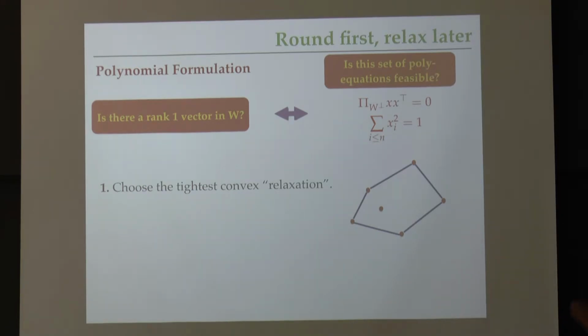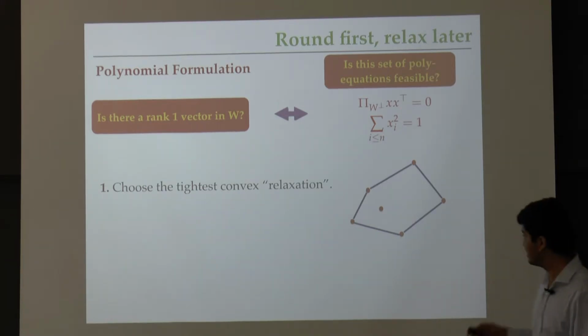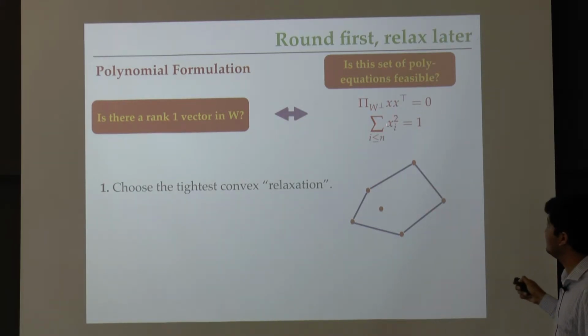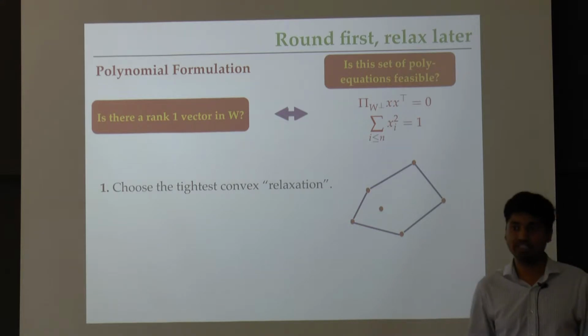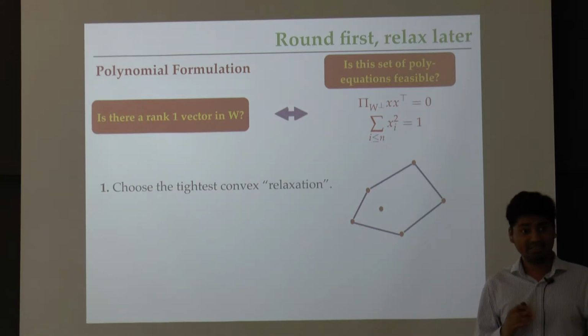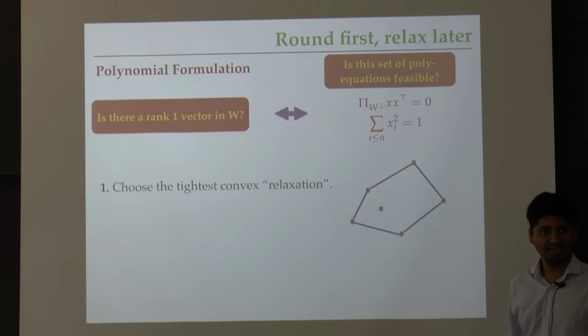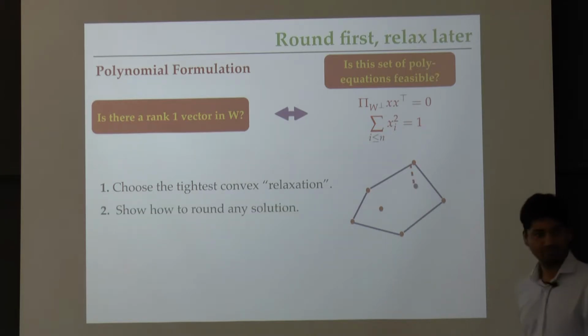In the first step on the previous slide, what I showed you was that we started from a convex relaxation, the tightest possible convex set that contains the solutions to the polynomial program that I wrote down. In this version of things, I basically don't relax it at all. I don't really know what this set is. I don't know how to describe it. But forget about it, I will continue working with this set. I would imagine that there is some oracle that will give me a point inside it.